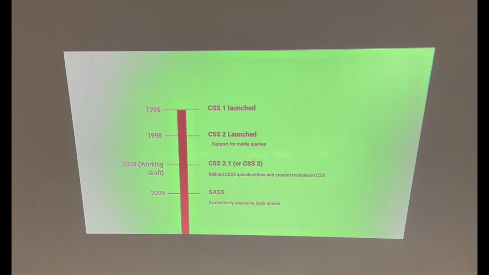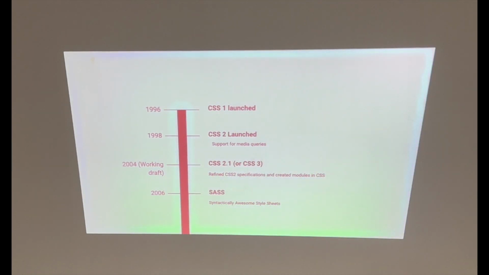So after that, I could not find a very good reference for when CSS3 came. It was mostly after CSS2 was launched, they just refined it over the years and they added more stuff. There was a working draft. I could not find a correct reference. So I assume that after 98 and before 2006, CSS3 was launched. A few animations had also come by this time.